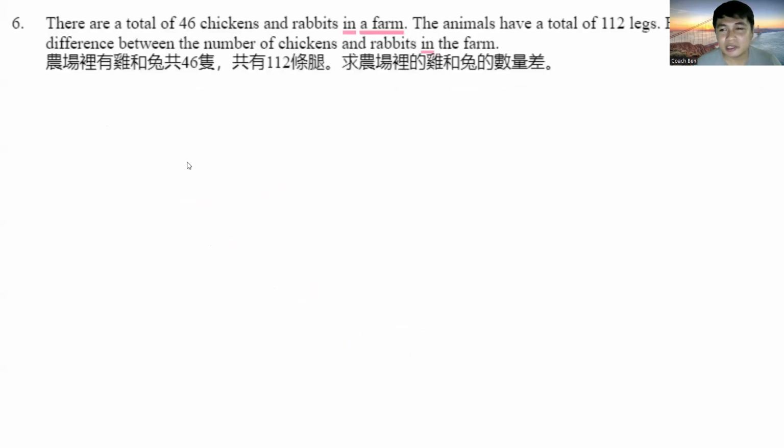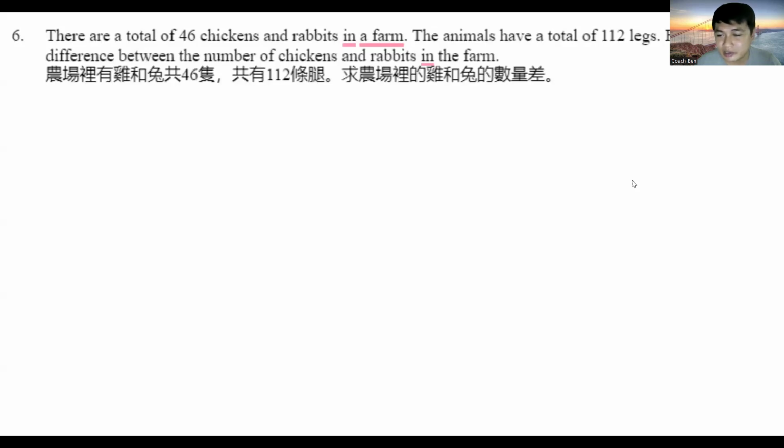Now, how about number 6? There are a total of 46 chickens and rabbits in a farm. The animals have a total of 112 legs. Find the difference between the number of chickens and the number of rabbits in the farm. So does anybody want to volunteer for number 6? Yes, me po.